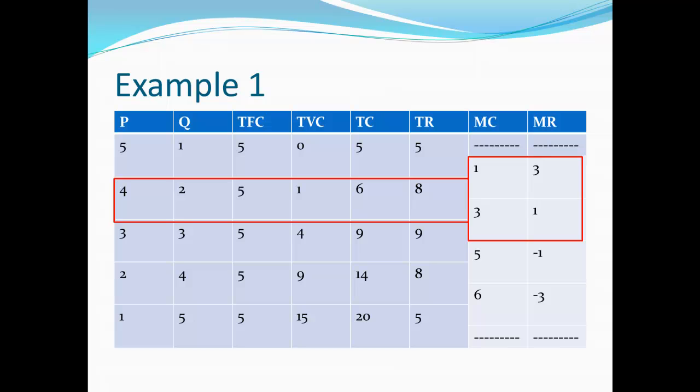Now we can verify that this is actually the profit maximizing quantity just by looking at our profits. The first line, 5 minus 5 will be 0. Second line, 8 minus 6 will be 2. Next line, 9 minus 9 will be 0. So it looks like we're pretty good. That $2 profit that we're earning is as good as it's going to get.